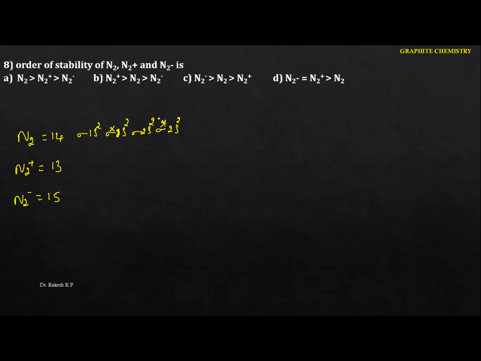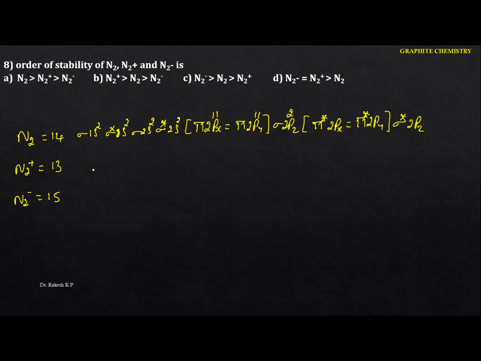Now we are going to use pi 2px, having the same energy as pi 2py. Now here comes sigma 2pz. Next is pi star 2px, having the same energy as pi star 2py, and next is sigma star 2pz. Now see, 14 electrons here. Here is 8, so 9, 10, 11, 12, so here is 13 and 14.